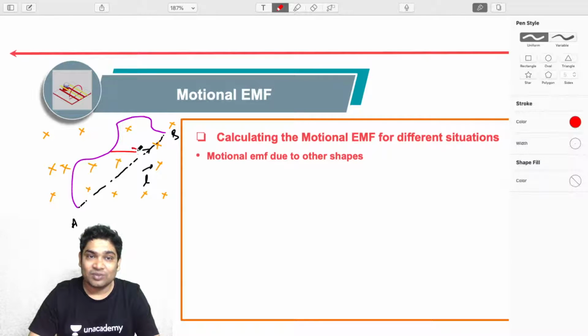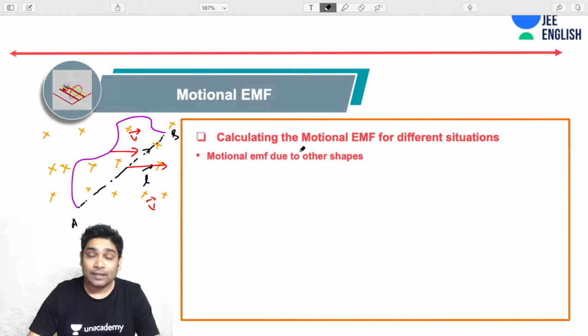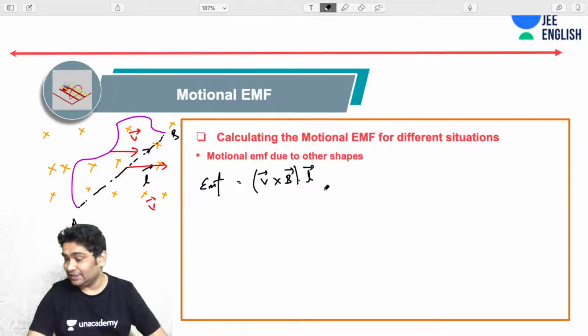Let's say this was moving with some velocity v vector. You would replace this by a straight rod moving with v vector, and your EMF across the ends would have been v cross B dot L. I hope you remember this. This is how you'd have calculated the EMF, so this is one situation where you can find EMF using this.